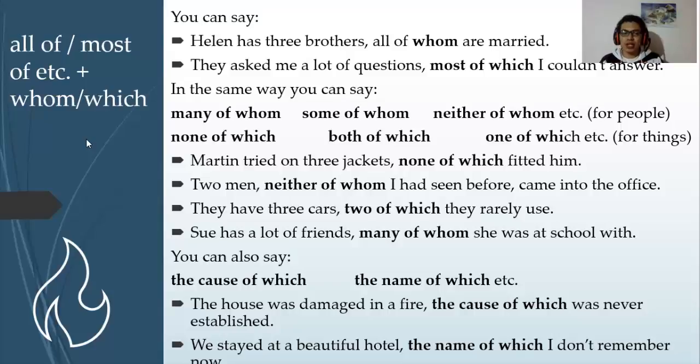You can also say, the cause of which, the name of which. For example, the house was damaged in a fire, the cause of which was never established. We stayed at a beautiful hotel, the name of which I don't remember now.